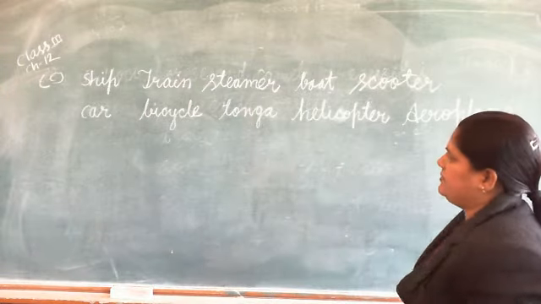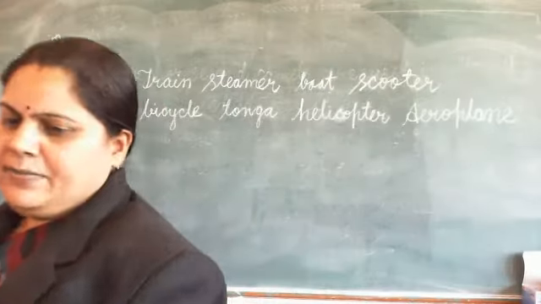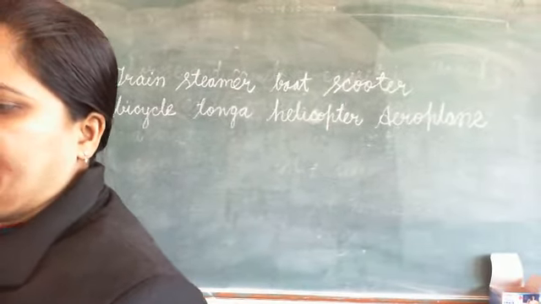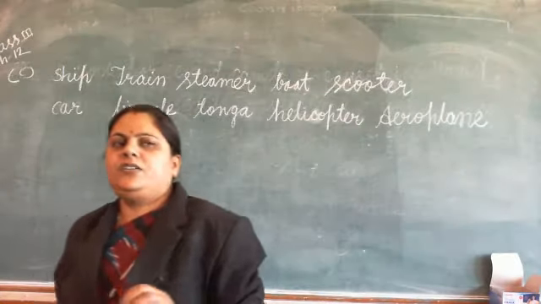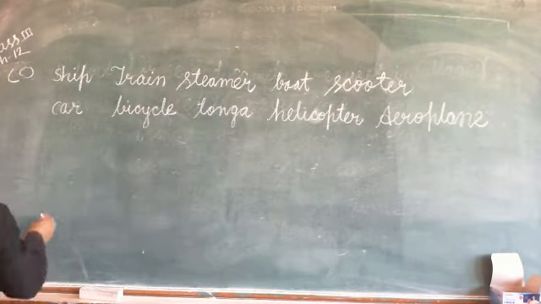Okay, so this many names are given. So what we will do? We will arrange these names according to increasing order. So let's write with me.